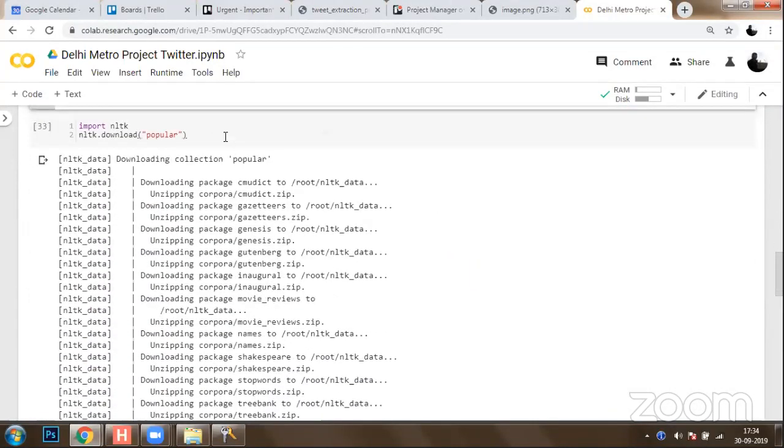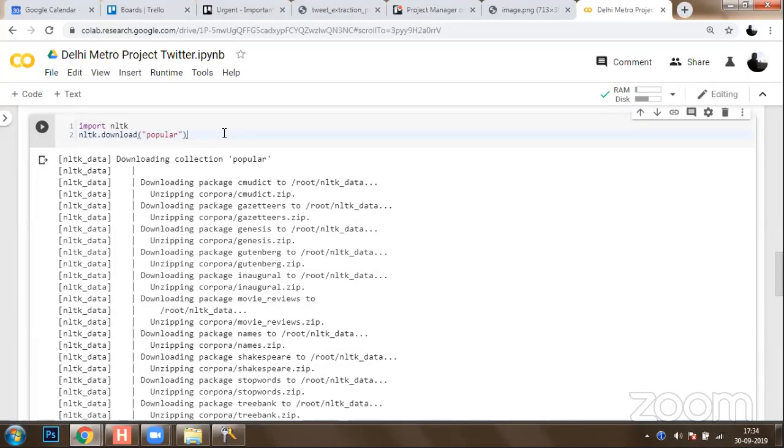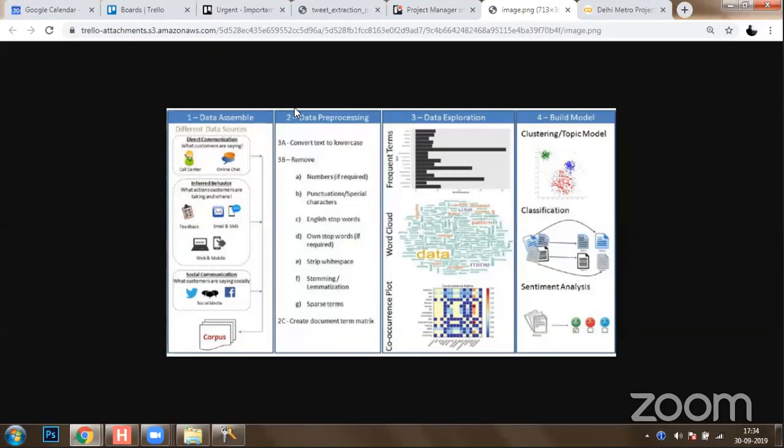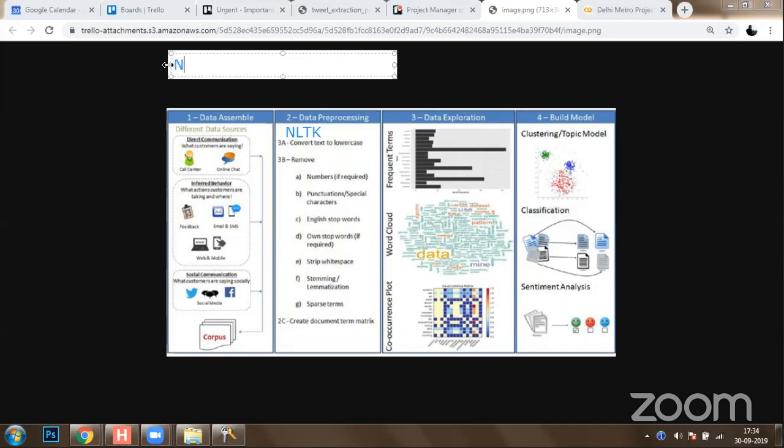Now what we need to do? Now we need to start pre-processing. Okay. So I have shown you an image here that you can perform data pre-processing over this data. To perform data pre-processing, there is a library. We call this library NLTK. Okay. You need to import NLTK. And what is NLTK? NLTK is the natural language processing toolkit.